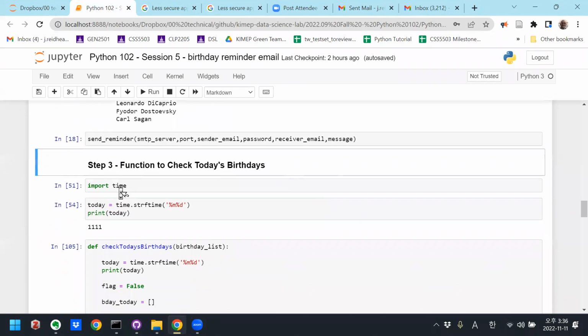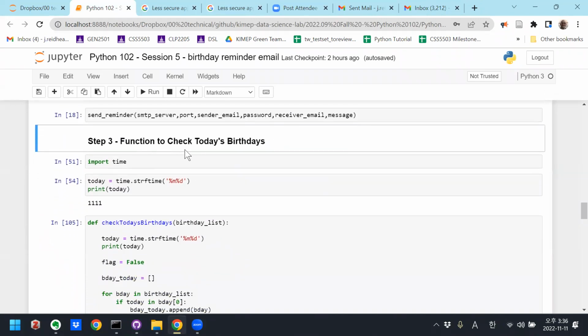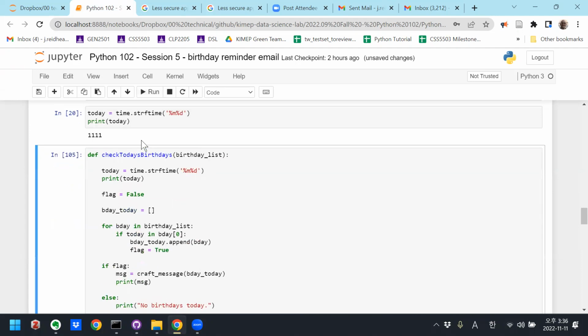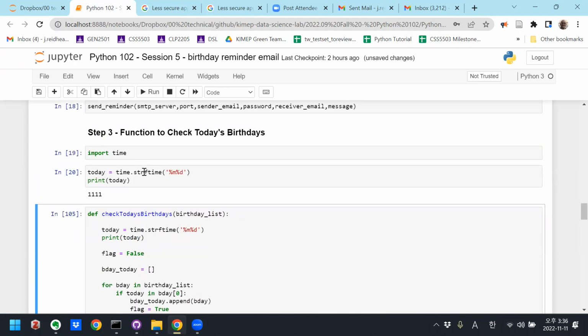Okay, step 3 is to create a function to check today's birthdays. So we have the list of birthdays. Some of them are today, some of them are not, and we need to check which ones are today. So this is another helpful module, the time module. It allows you to get the time.